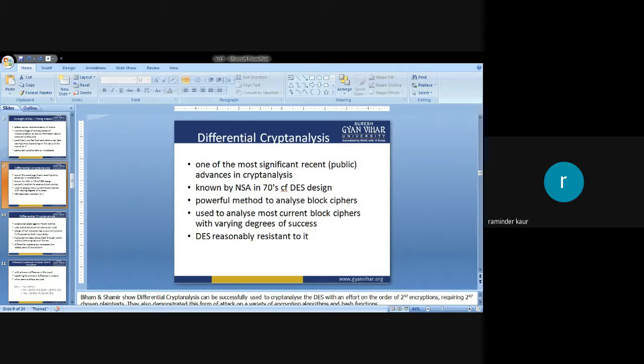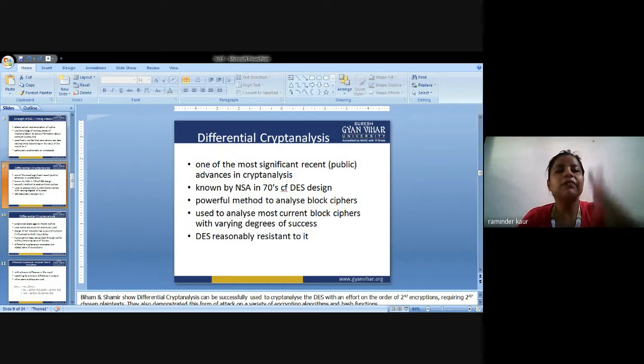Differential cryptanalysis means to analyze the secret text that is being transferred from plain text to encrypted text, that is the ciphertext. That is ciphertext analysis. But what is the meaning of differential cryptanalysis? How differences in information input can affect the resultant difference at the output. Differences in the information input affect the resultant difference at the output.